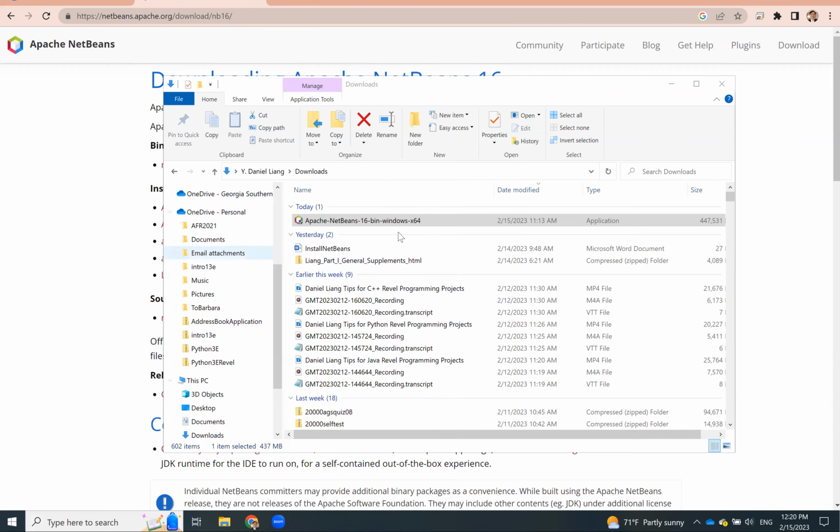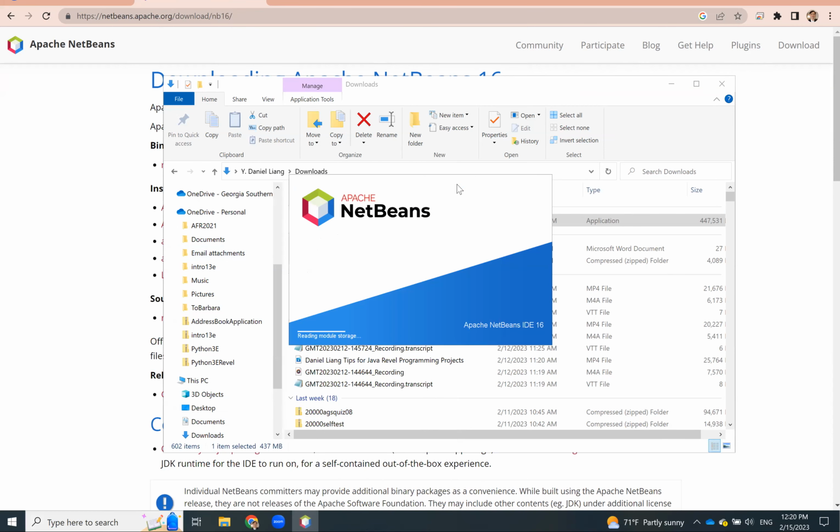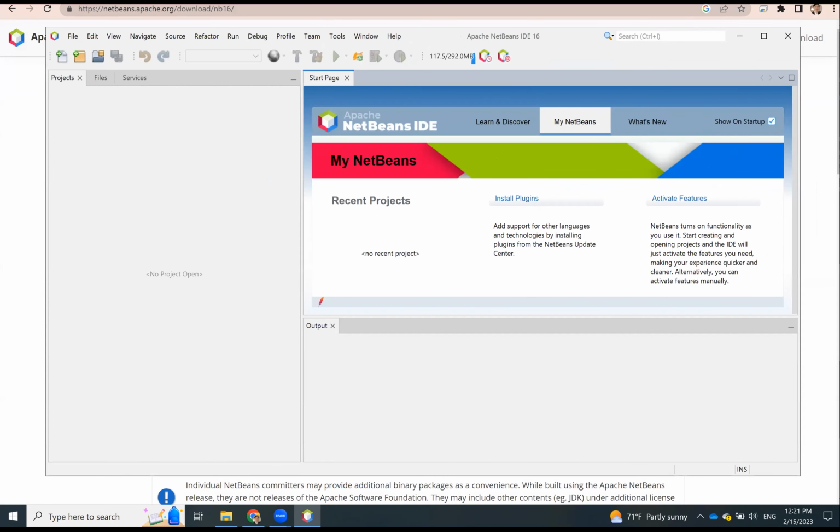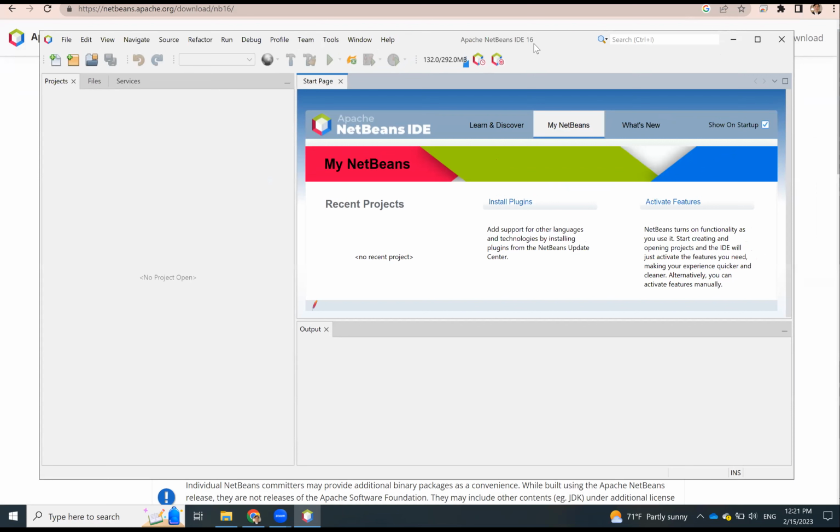I'm going to open it. All right, so this is NetBeans IDE 16.